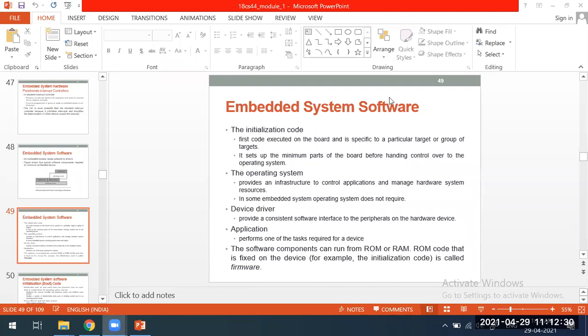Okay, see, what the first step is, which is also called the grub loader or the boot code. That boot code, it will be in a separate device called ROM.